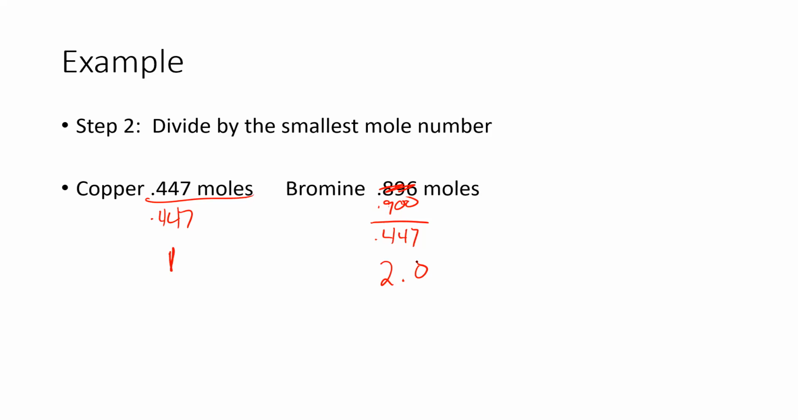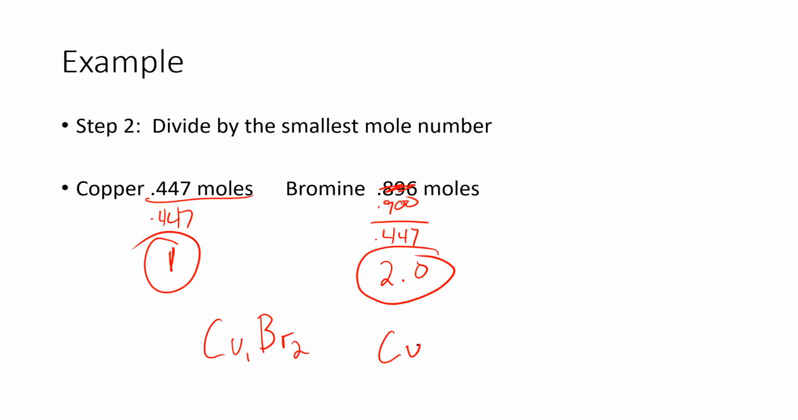Our last step is we write out the symbol for each element. So we have Cu and Br. And the number that we calculated after we divide by the smallest mole number becomes the subscript on our compound. So the empirical formula for this compound here would just be CuBr2.